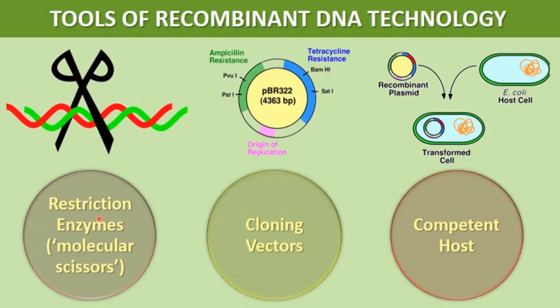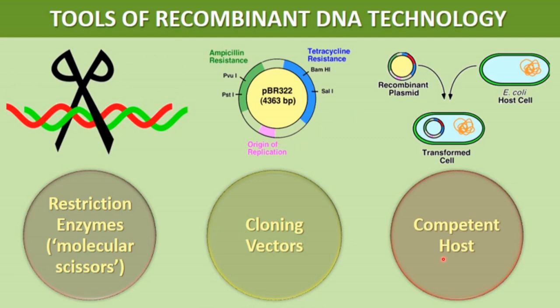So restriction enzymes work like scissors for cutting the DNA. Then cloning vectors. Cloning vectors will hold that alien piece of DNA and will carry it, that is, deliver that alien piece of DNA into the host. And then the competent host. A competent host will be any bacterial cell that will be able to take up the recombinant plasmid. Recombinant plasmid means plasmid having an alien piece of DNA.